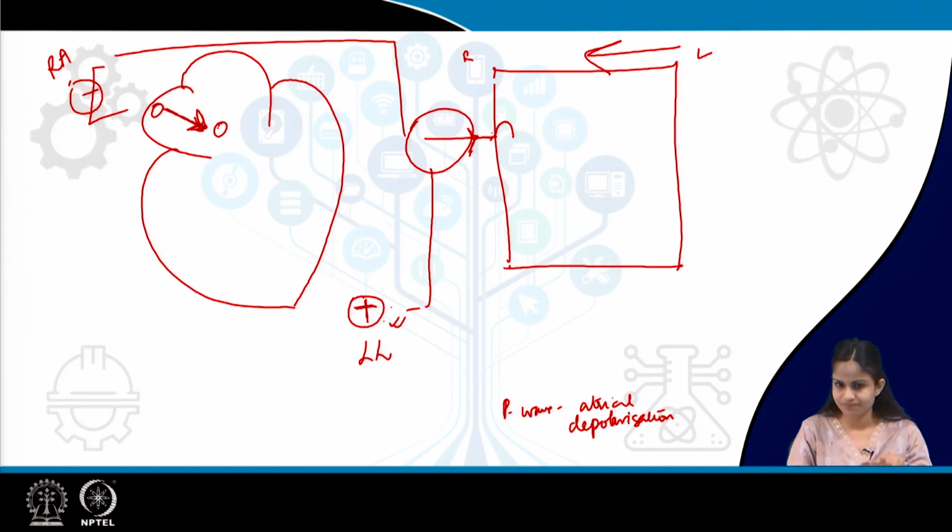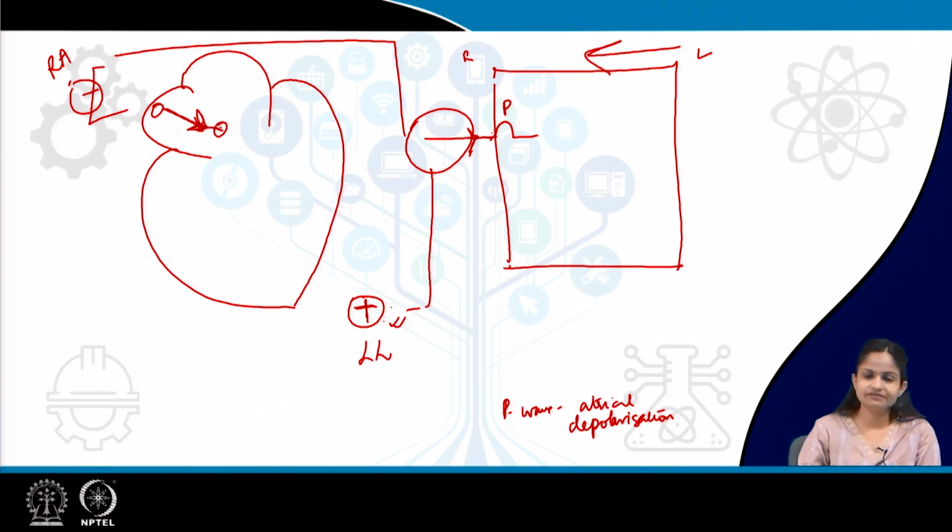Though the impulse is getting conducted, the galvanometer cannot detect it, so the heart seems electrically silent. At this time there will be a straight line in the ECG. This is the P wave, this is a straight line.